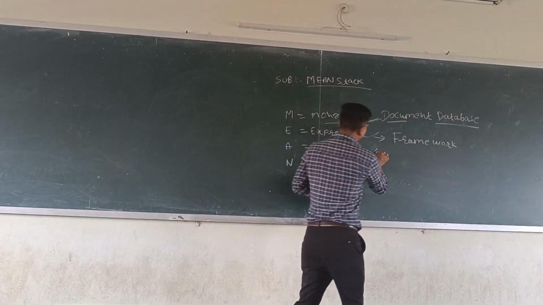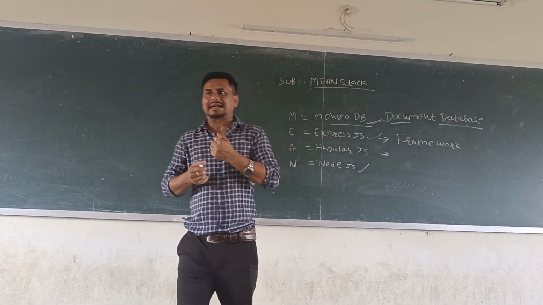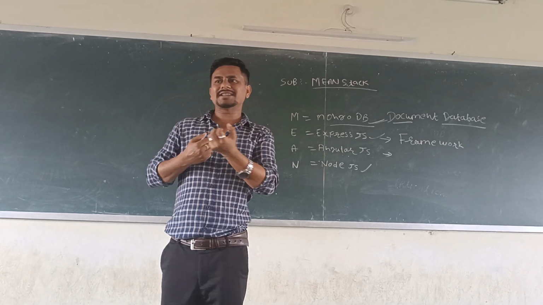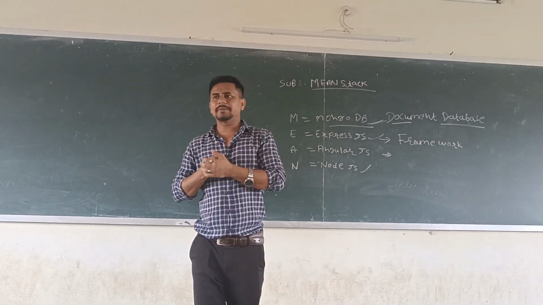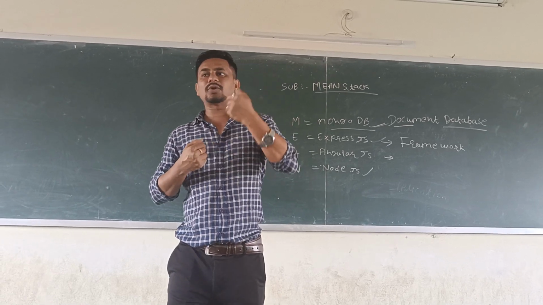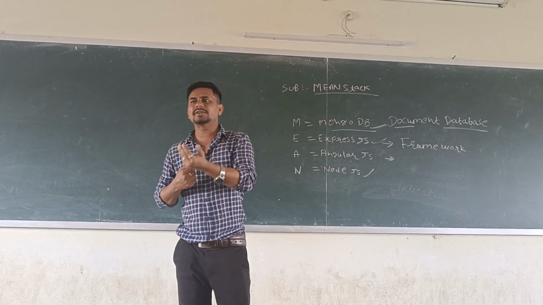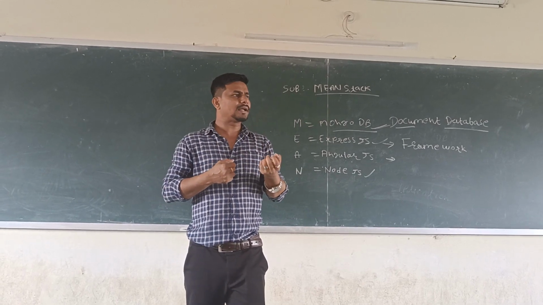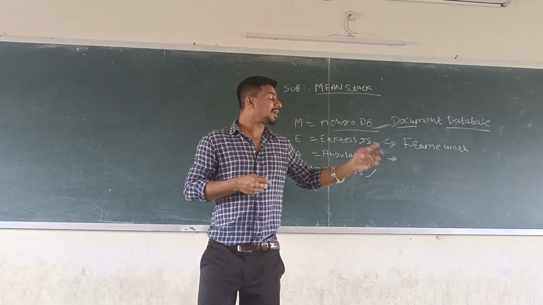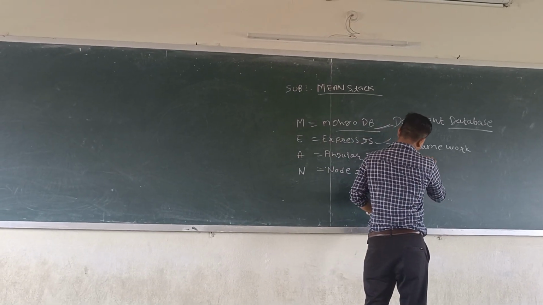Third one is AngularJS. AngularJS works on the client-side. If the client does not have any requirement, how will he implement? It's impossible for any developer to implement. So for that purpose, in AngularJS we require the client requirement. When the client gives his requirement or provides the data, then only we can implement any model. For that purpose, in the MEAN stack we use AngularJS.